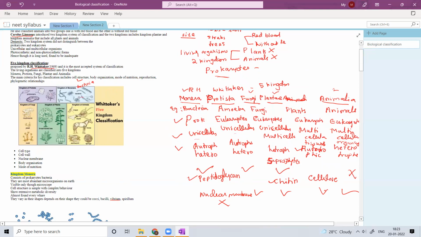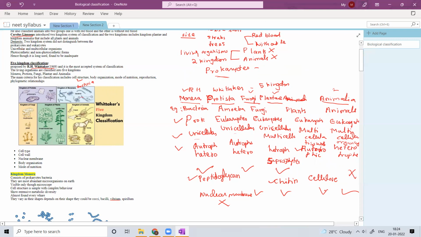And Protista is the only group which contains eukaryotes but only unicellular organisms. And fungi is the only group which is completely filled with organisms having chitin in their cell wall. So basically, the cell type we discussed.